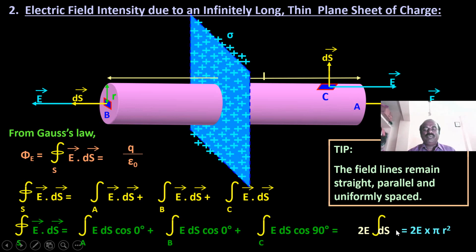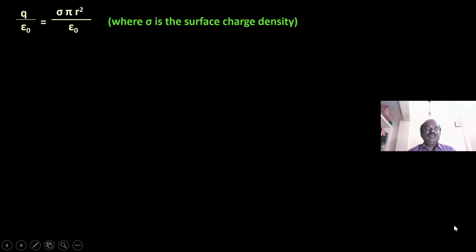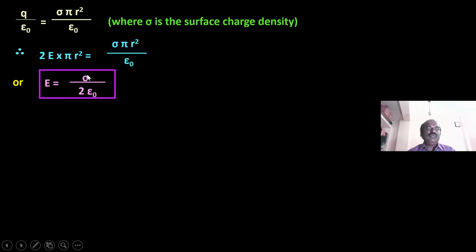Then 2E into pi r squared, since the surface is a circle. Then we have sigma pi r squared by epsilon 0 according to the Gauss law, where sigma is the surface charge density. Arranging this equation and substituting the value, we will have E is equal to sigma by 2 epsilon 0.